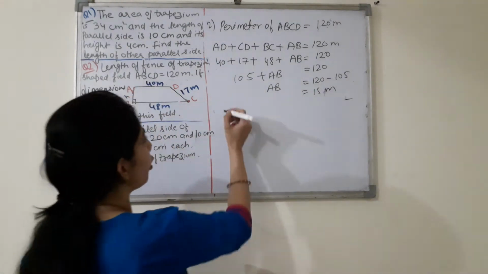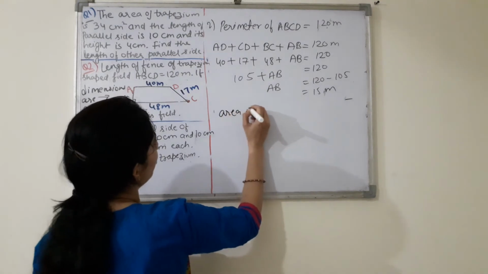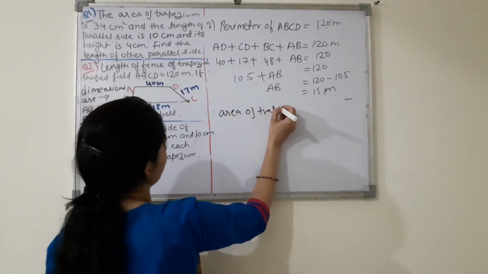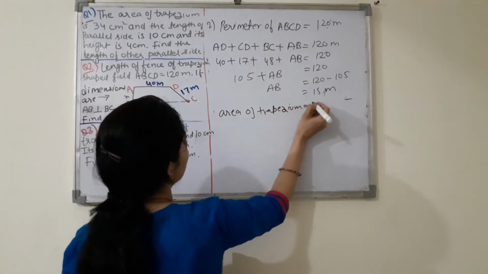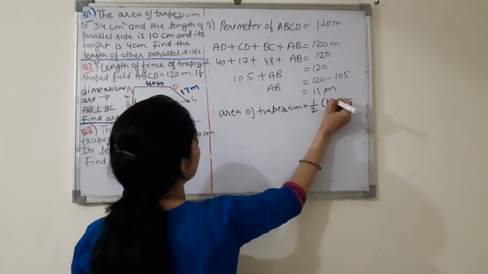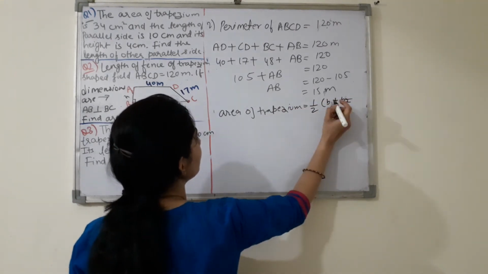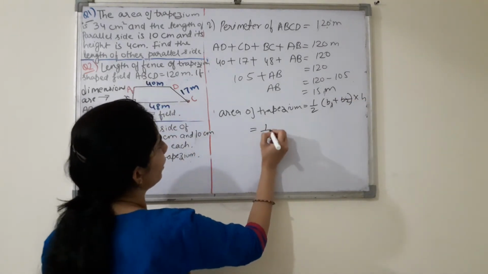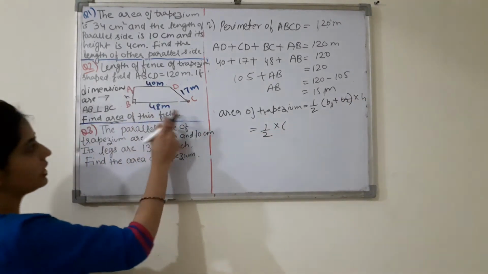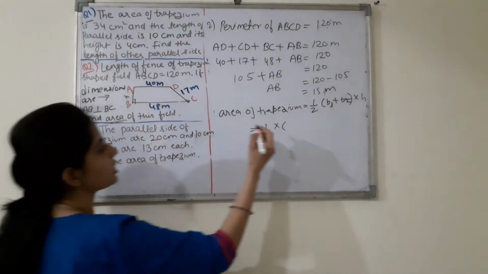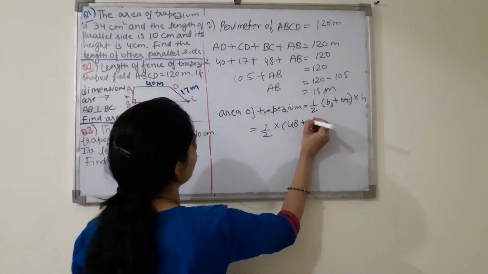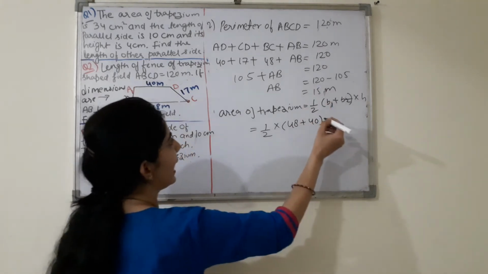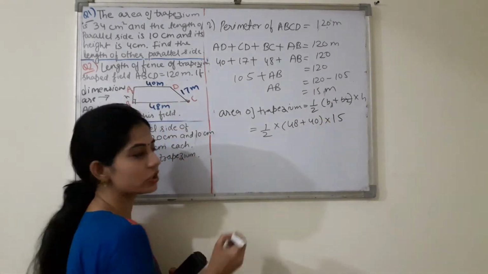So you will simply put all the values in the formula of area of trapezium. So area of trapezium will be 1/2 (B1 plus B2) multiply by height. So you can find it 1/2. B1 and B2 are the parallel sides, 48 plus 40, multiply by height आपने find किया, that is 15.